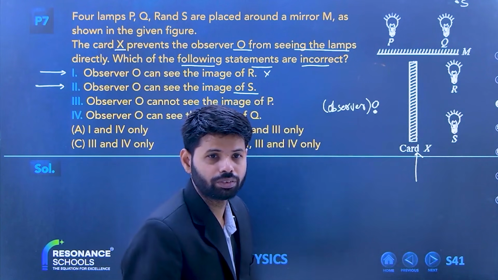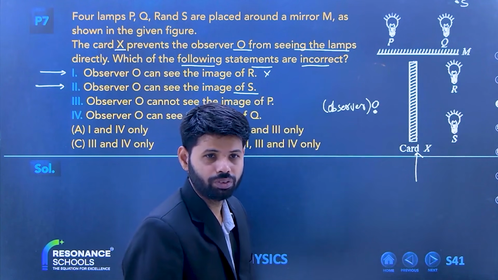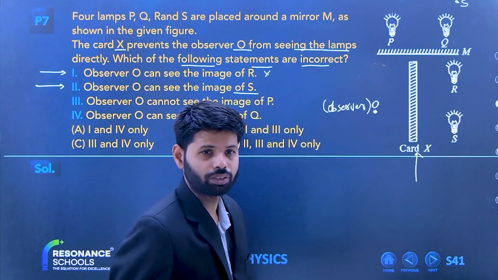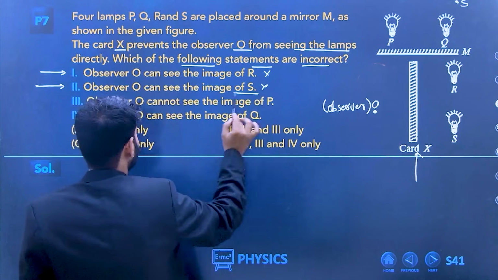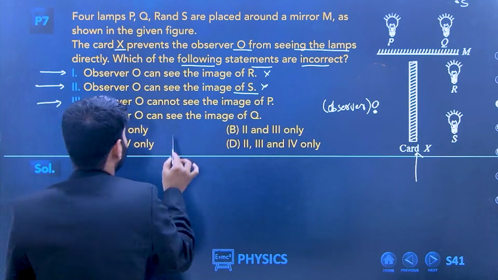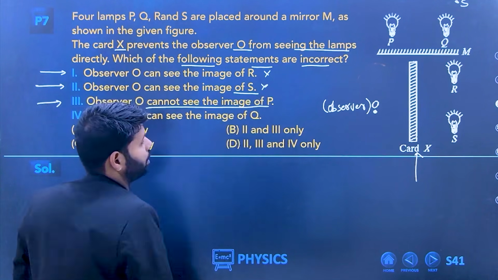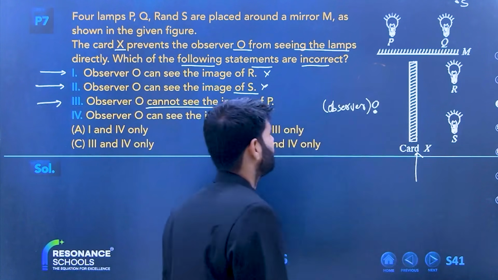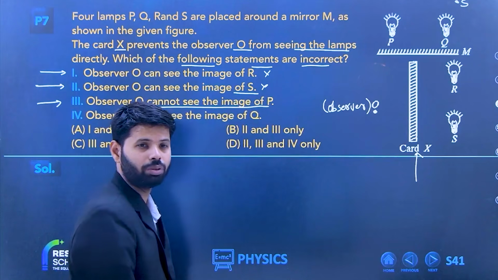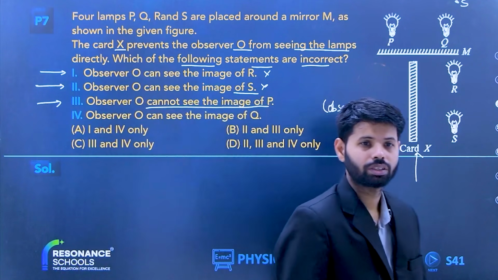What do you think? No, we will see what the answer is. Yeah, no. Next, let us see next. Observer O cannot see the image of P. Tell me, beta, will he be able to see the image of P?